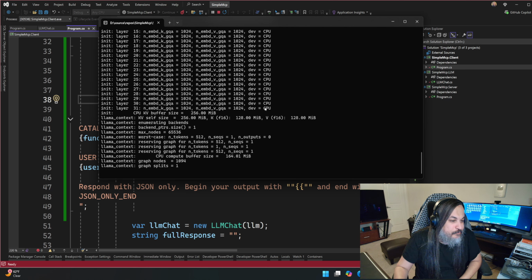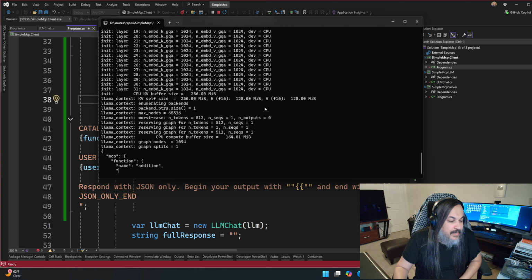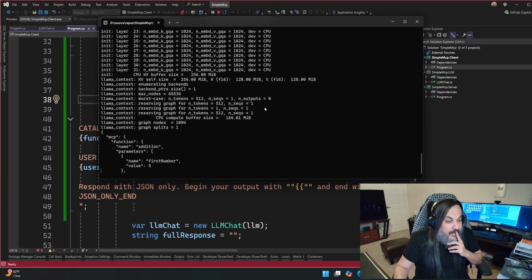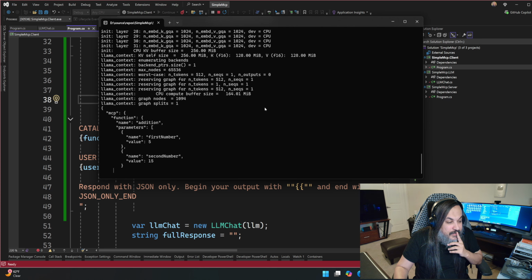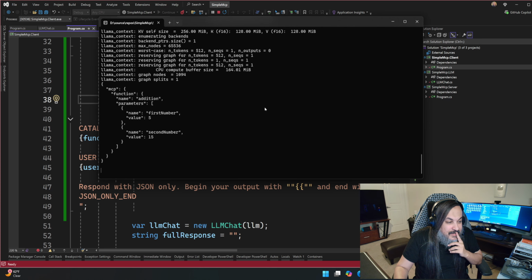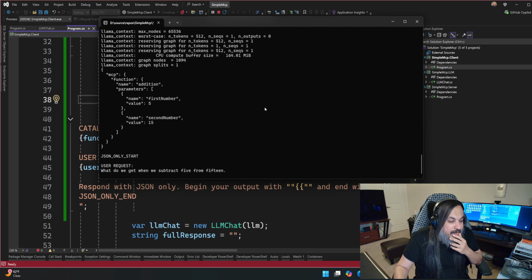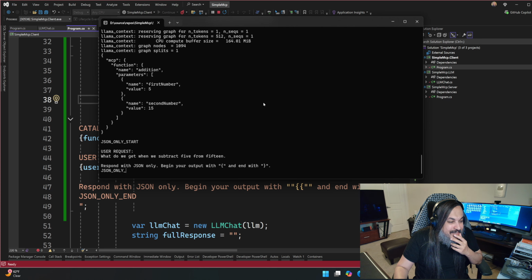Here we go. MCP function addition. Okay, that's good, I think. First number, value 5. Second number, value 15. Oh my God, look at that. It's going to hallucinate for a while, but it's eventually going to come to the end.